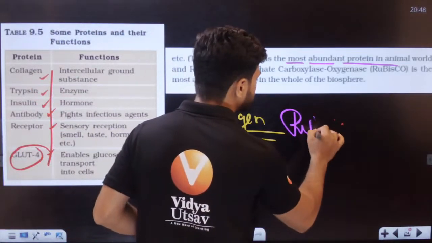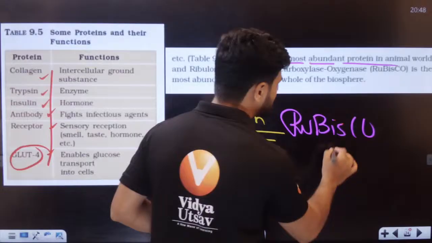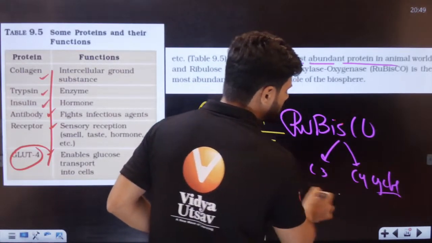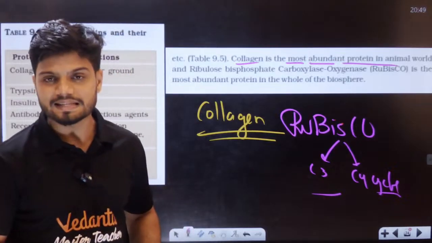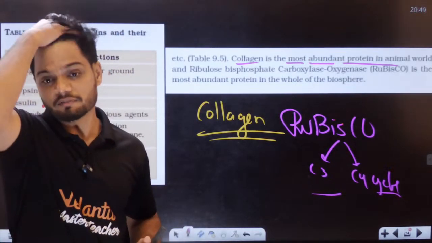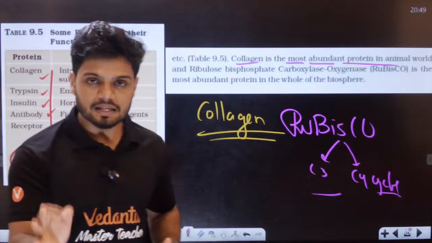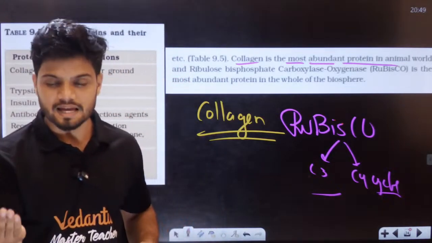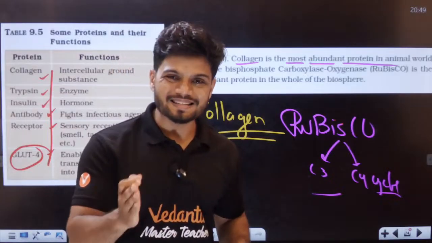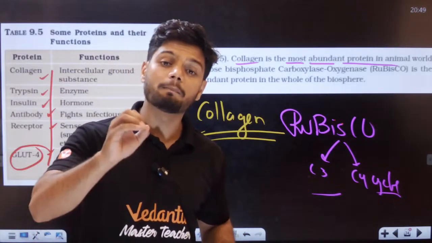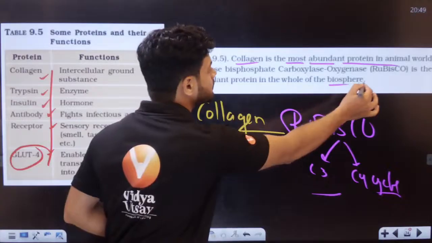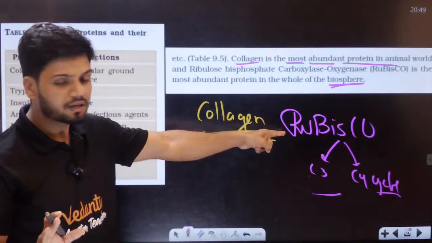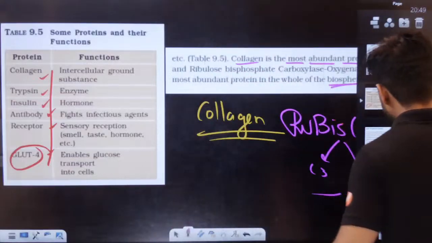Rubisco is an enzyme which is present in your C3 and C4 cycle. All of you know, right? Students, do you remember C3 cycle, C4 cycle? I have made a video on it. Yes, right. So rubisco is an enzyme which is present everywhere. It is the most abundant protein in the entire biosphere. In the animal kingdom, collagen. In the biosphere, rubisco.